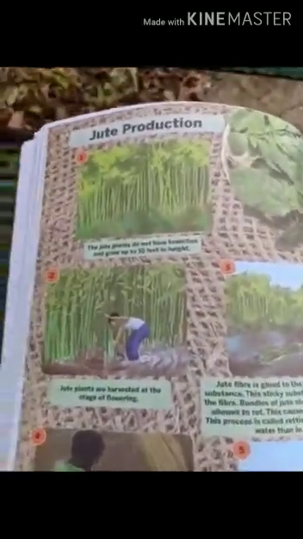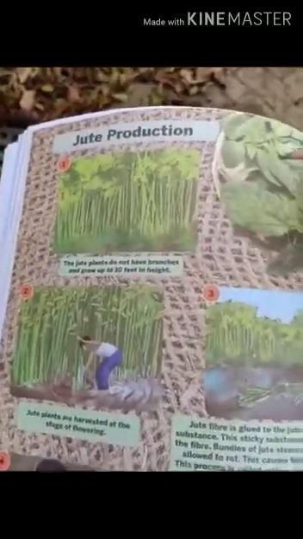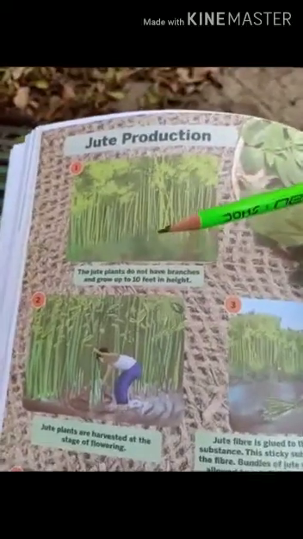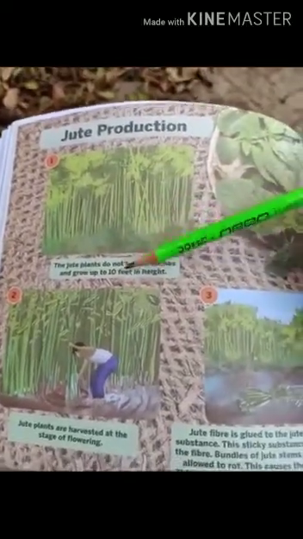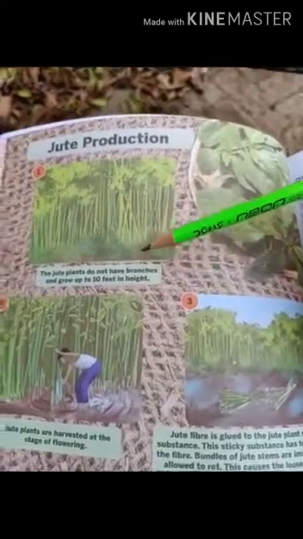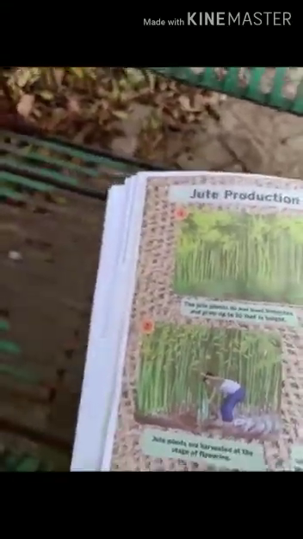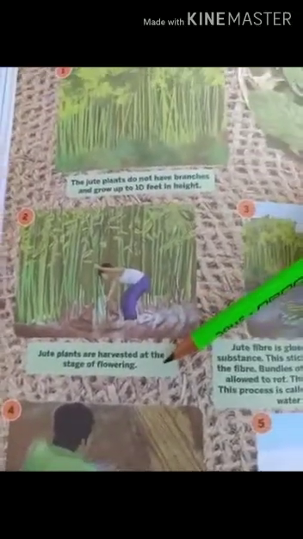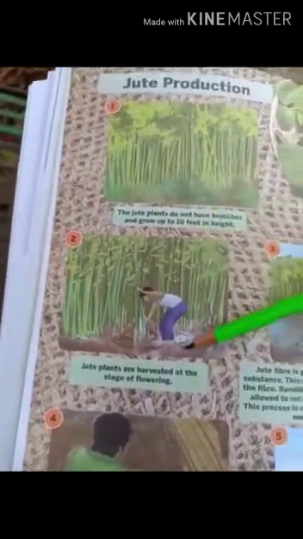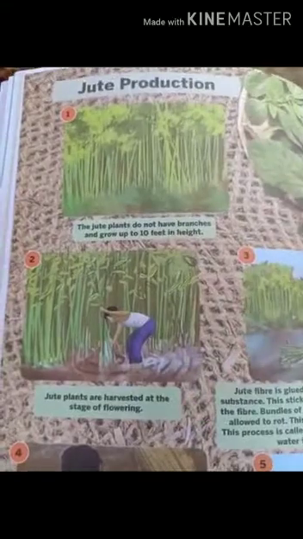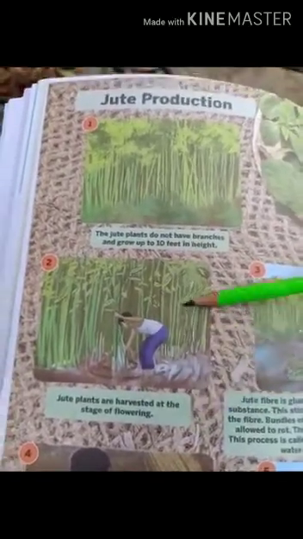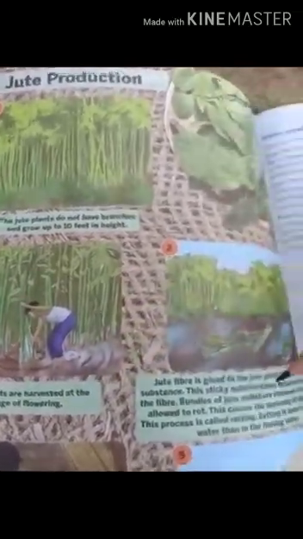One thing, jute production, we have not done in a very detailed manner, so we can do it here. The jute plants do not have branches and grow up to 10 feet in height. Jute plants are harvested at the stage of flowering. When the flowering stage comes, they are cut down and harvested.